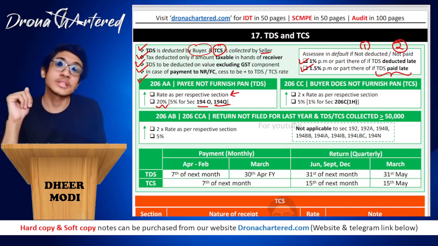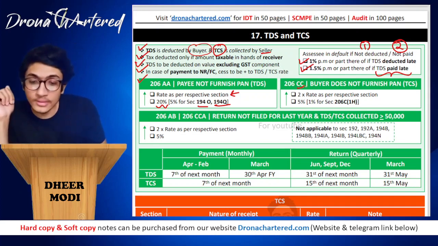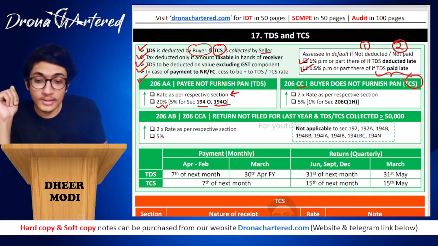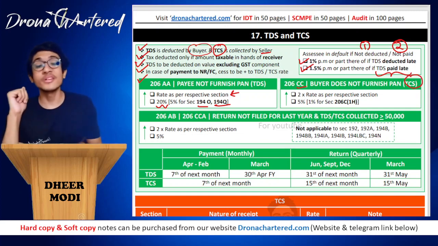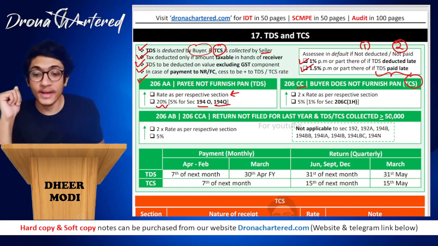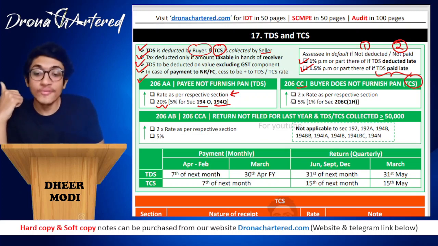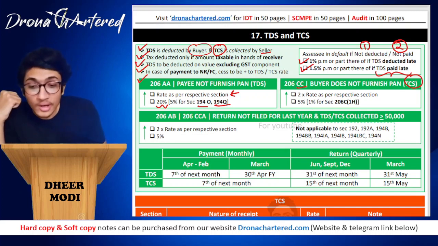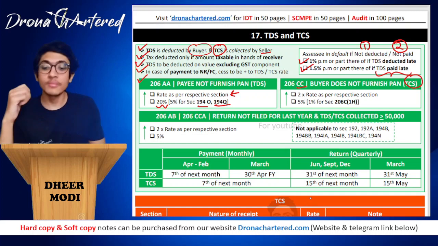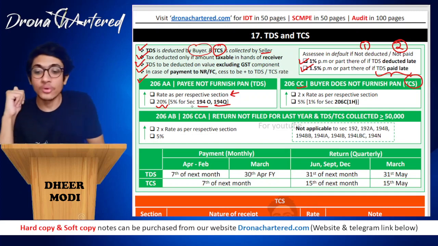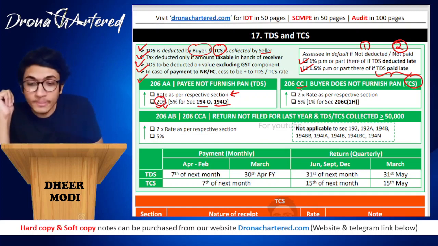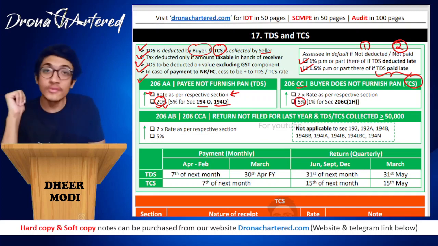Now there's a similar section for TCS also, that is 206CC. That is, if the buyer has not furnished PAN, then the seller will collect tax at the higher rate of 2 times the rate as per respective section, or 5%, whichever is higher. Why? Because your TCS rates are comparatively lower. Therefore, instead of this 20%, this is 5%, and instead of rate as per respective section, this is 2 times the rate of respective section.